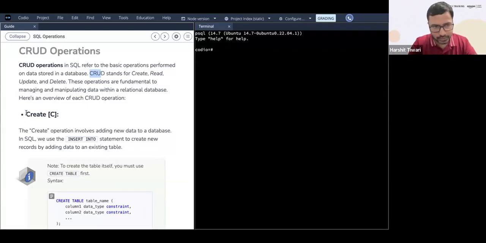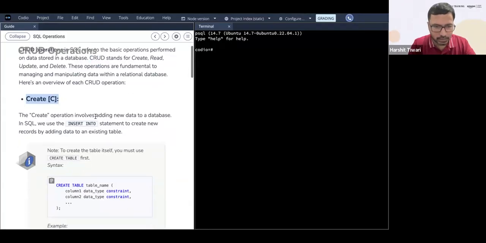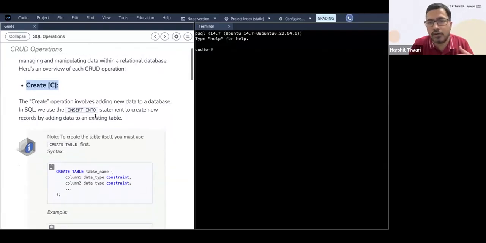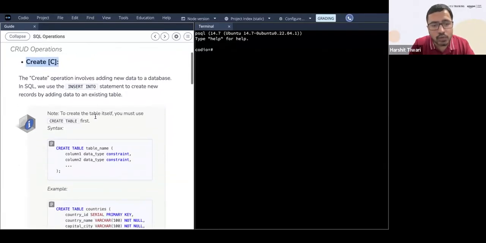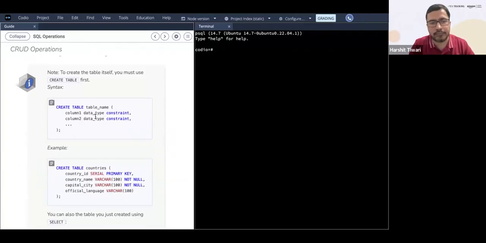Okay, so first let's look at the create part. In the previous example, the actor table was already created for you, right? It was already created, the database was already there, and so you could have read the data. But now we need to create. We'll create a table.